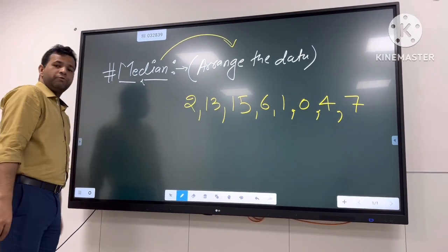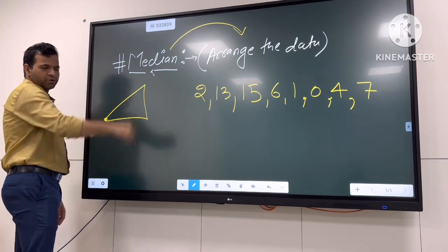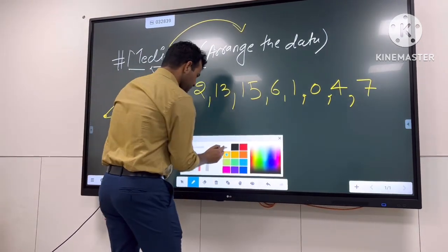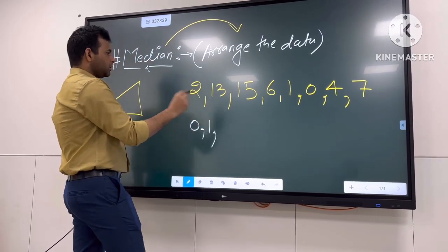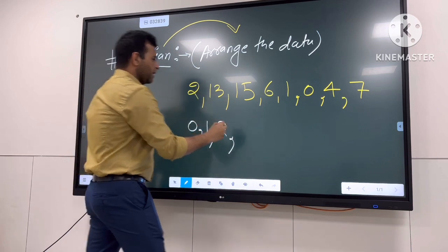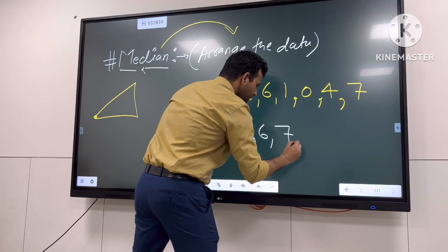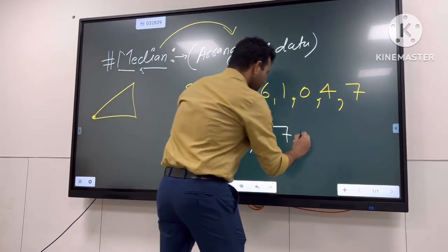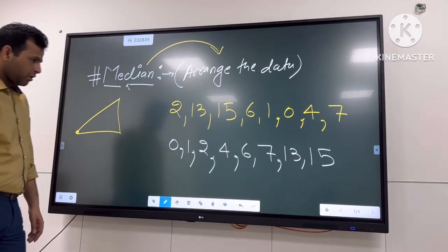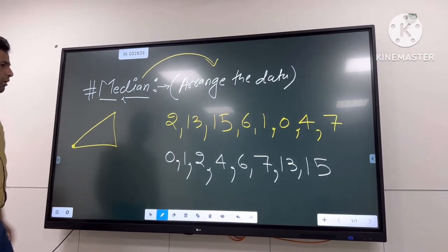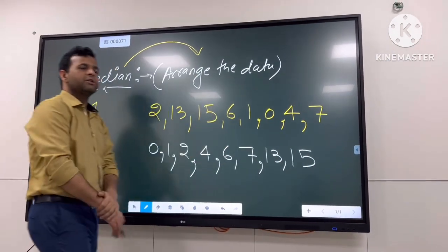So according to the rule, we need to ascend the data, and you know na, we ascend the Mount Everest. Mount Everest rule is simple. Now I'm going to start with a very basic thing. So the lowest number is 0, then 1, then 2. After that I have 4. Then I have 6, and I added 7 there, and then there is 13, and there is 15. Guys, if I'm not wrong, then this is the right ascending order. Ascending means smallest, then larger one, then larger one, and there is the greatest number we have.